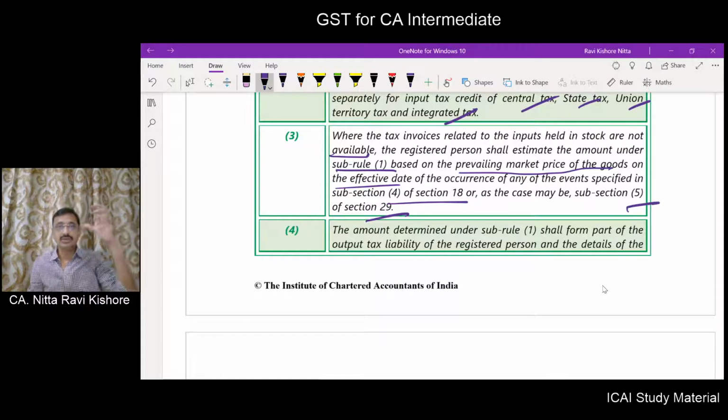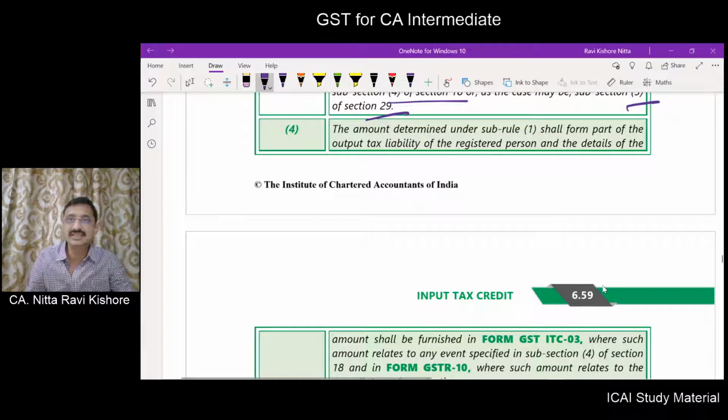If you are unable to ascertain the input tax credit which you have availed and the invoices are not available, then for the stock lying on the day immediately before the date you become a composition dealer, or the day immediately before the effective date of cancellation, on that date you ascertain the market value. On that market value you calculate the tax that you reverse.